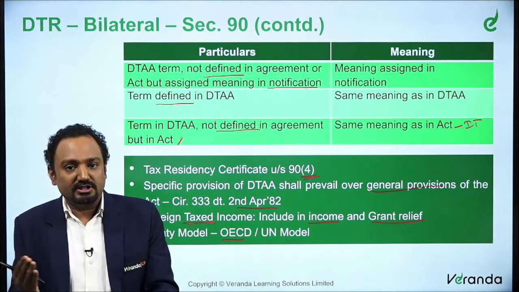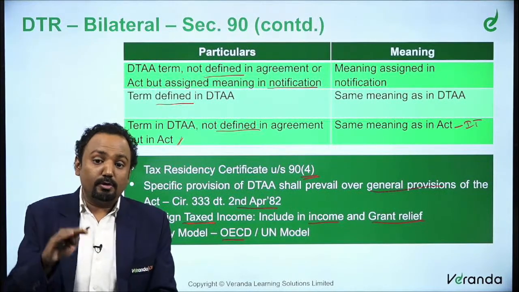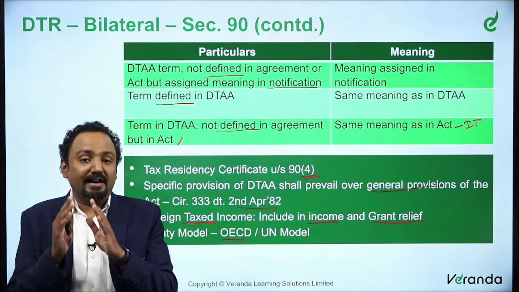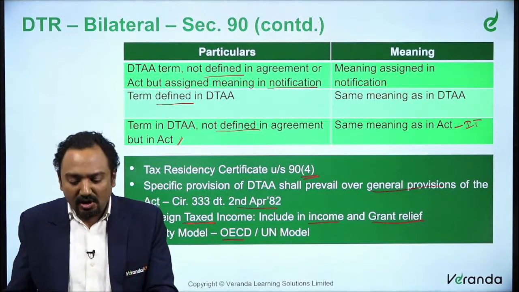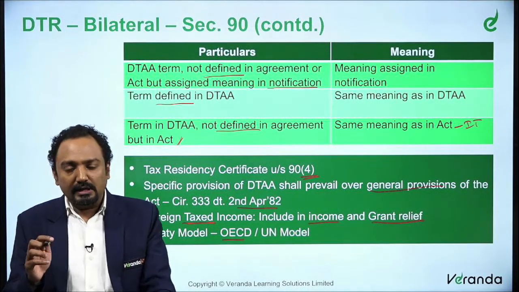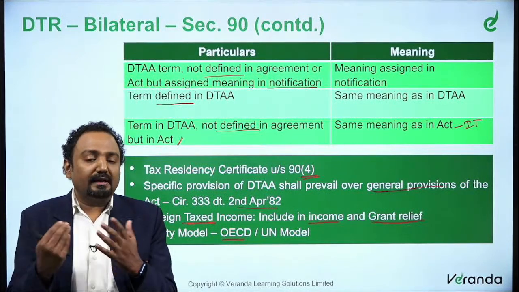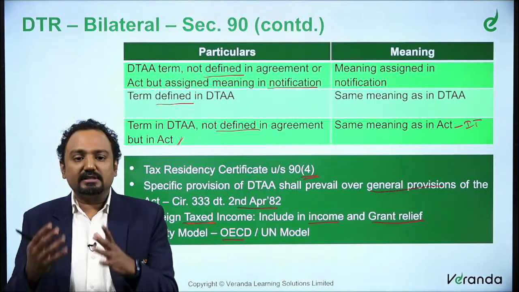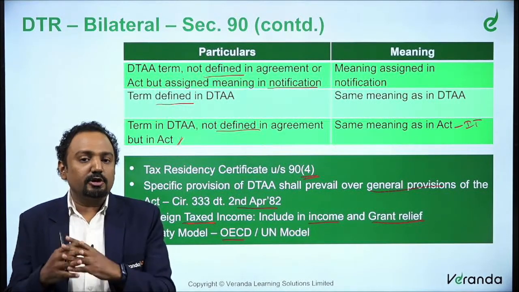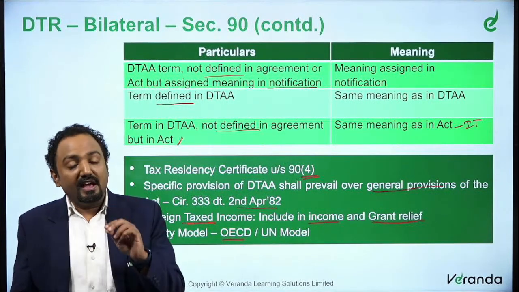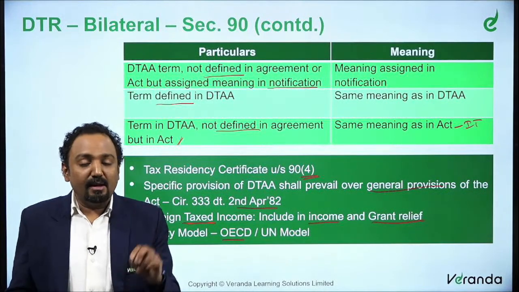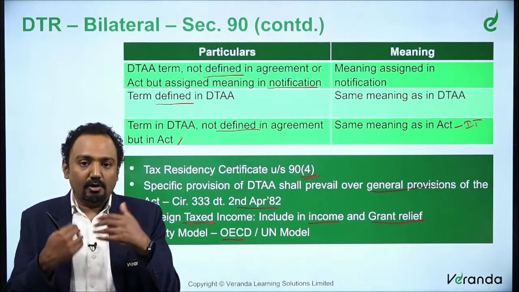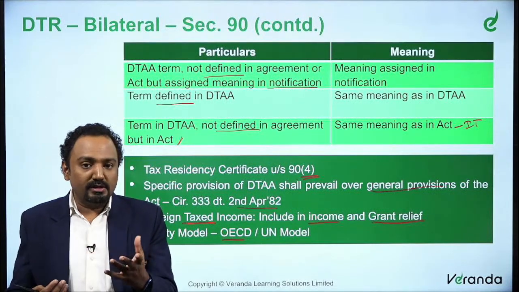Similarly, the United Nations, the UN, has also provided a particular structure, a template, for this double taxation avoidance agreement. So this only helps you in picking an agreement. Let's say we are part of the United Nations. There is a template available for India and other United Nations countries. We are not a member of OECD, but we are a following member, which means we follow and also provide our commentaries to OECD.